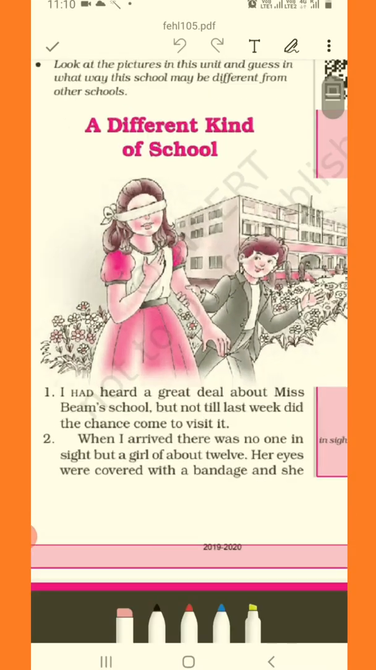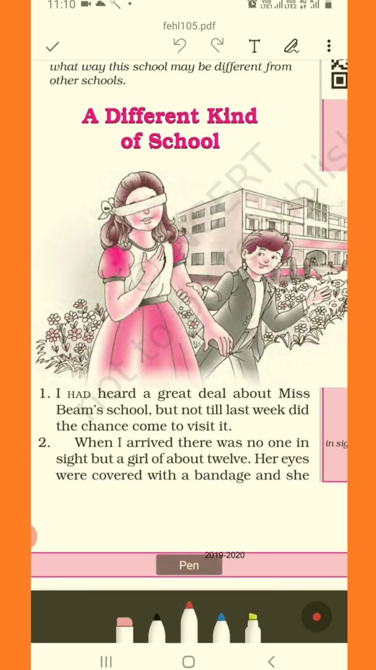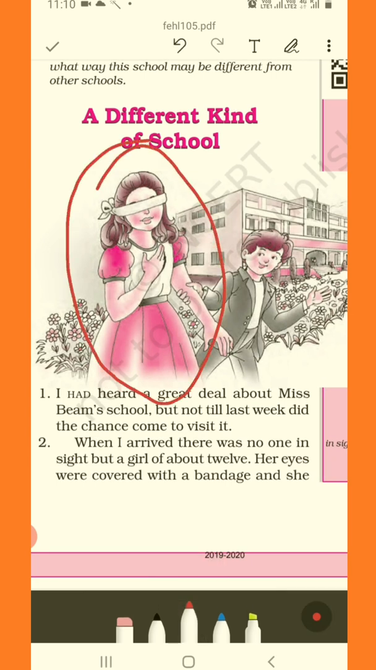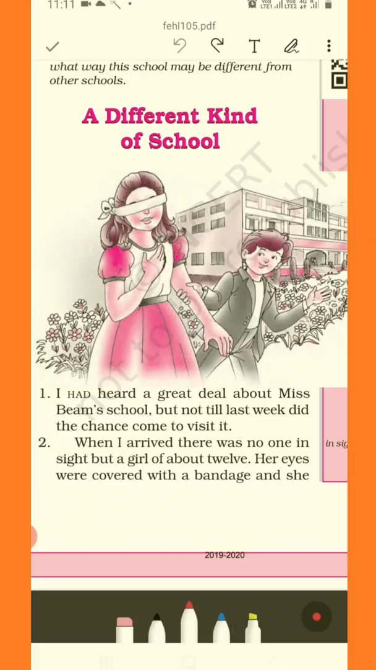First picture, what do you see? One girl is blindfolded, right? And a young boy is holding her hand. And in the background, you can see the structure of the school. Some flowers are growing nearby, isn't it? So what can we make out of the school from this particular picture?